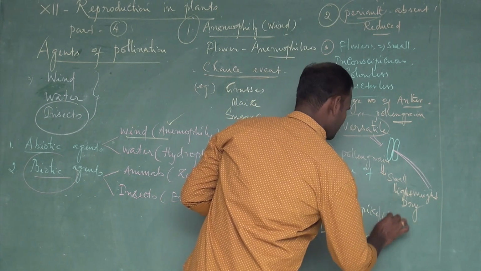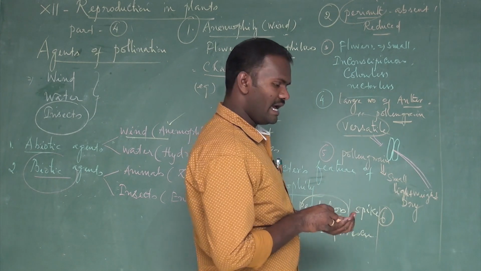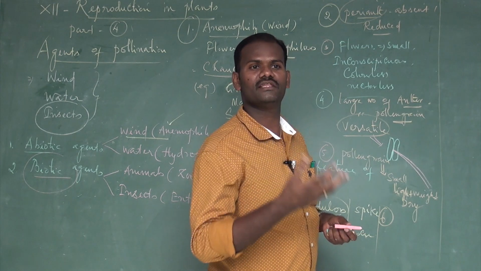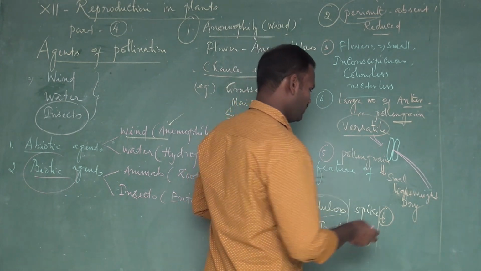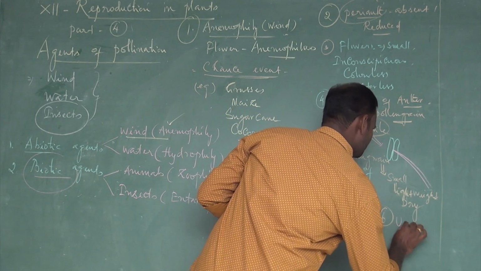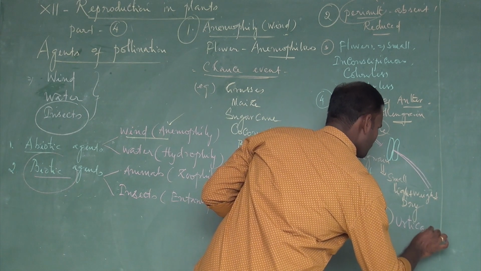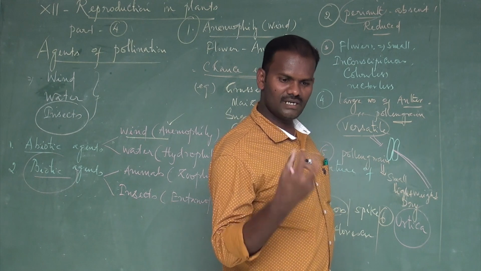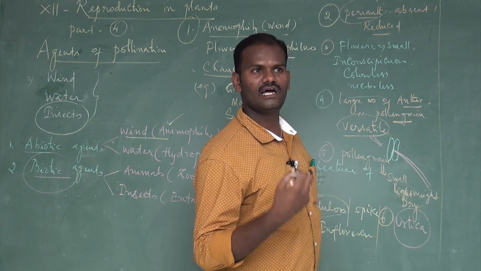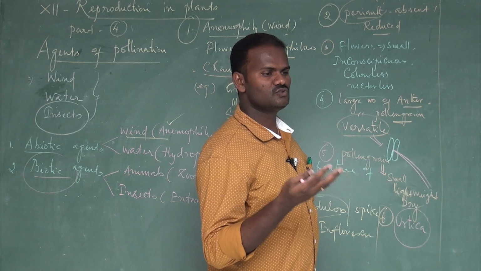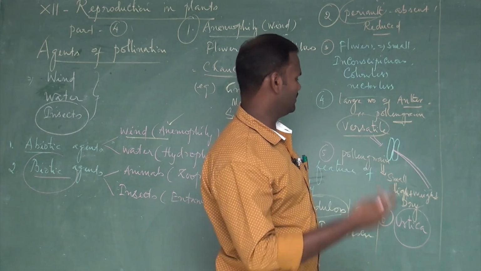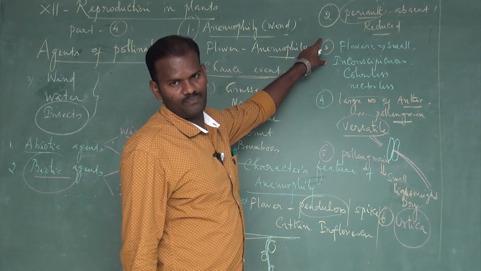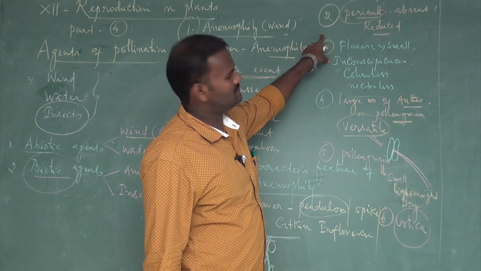Lastly, in some plants the anthers burst violently to liberate the pollen grains into the air. For example, Urtica. In Urtica plants, the anthers suddenly burst with a sound, violently liberating the pollen grains into the air, so the wind may easily carry them. So these are the characteristic features of anemophilous flowers.